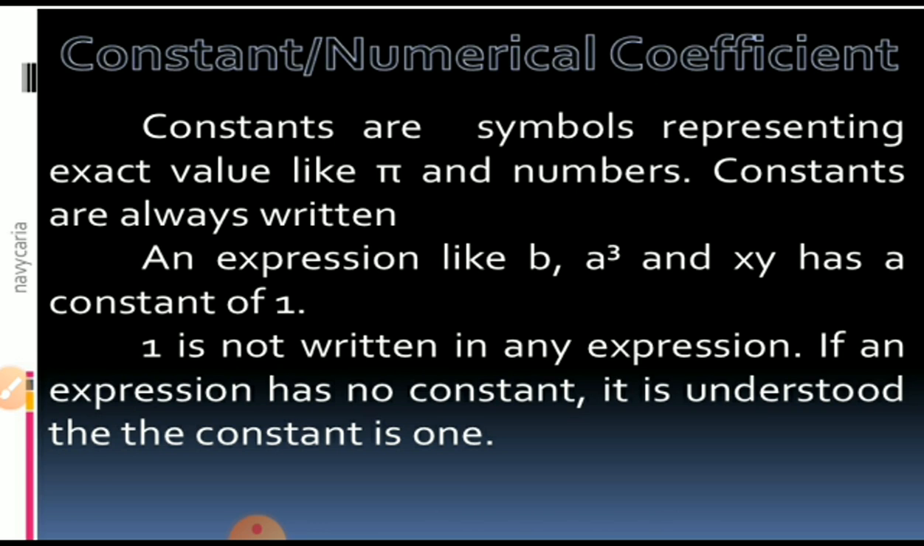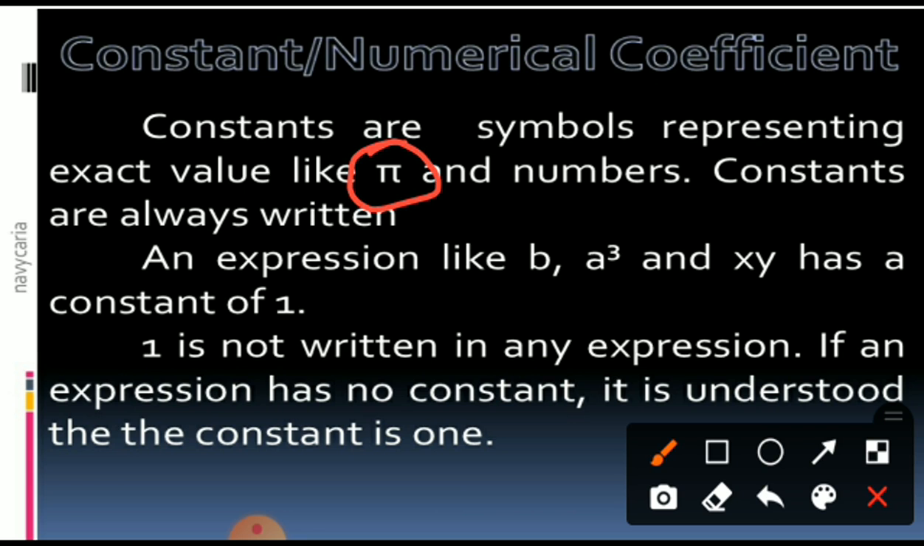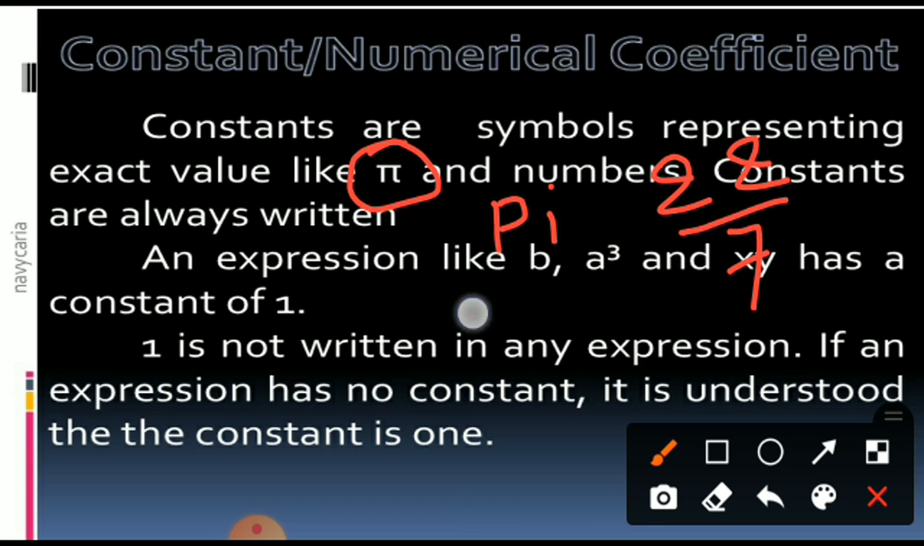Now constant, numerical constant. Constants are symbols representing an exact value, like pi and a number. This is called pi, my dear student. Pi is a mathematical symbol, and it has the fixed value 22 upon 7, or sometimes you can take 3.14. Both are the same.